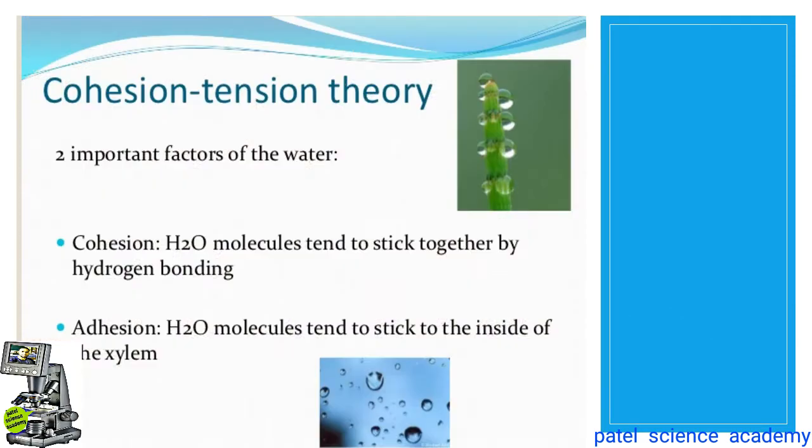Welcome to my lecture number 4 from this chapter, and in this chapter, now I'm going to explain you about the cohesion tension theory. Dear students, in this cohesion tension theory, before we go in the depth of this topic, I one more time repeat ascent of sap or translocation of the water. Ascent of sap means the upward movement of sap in the plant body from the root to the aerial part like the stem and the leaves against the gravity.